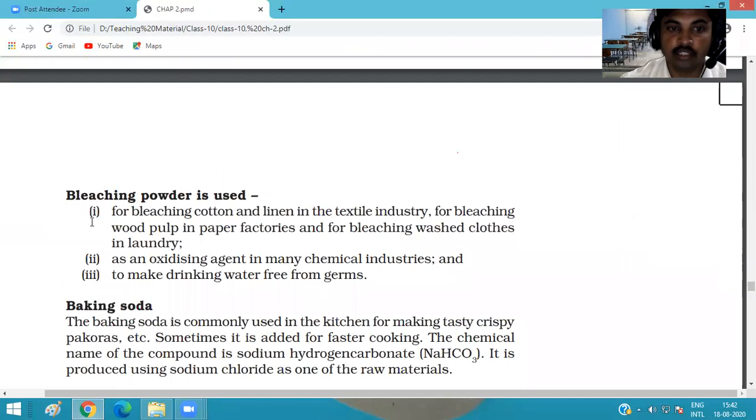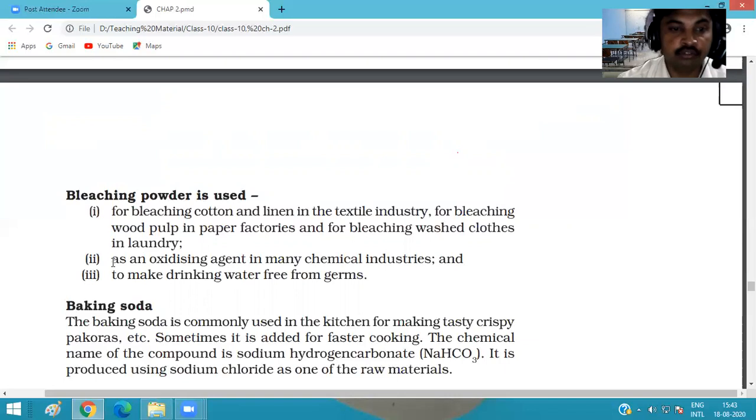Then what is the use of bleaching powder? For bleaching cotton, bleach means to decolorize the cotton. Linen, in the textile industry, linen is a category of cotton fabric. So it is used for linen in textile industries, for bleaching wood pulp in paper factories, and for bleaching washed clothes in laundry.